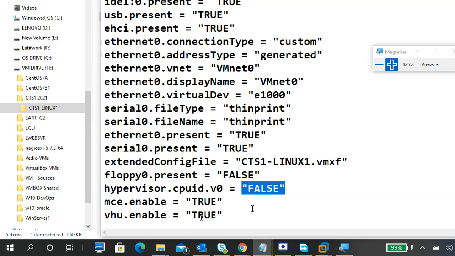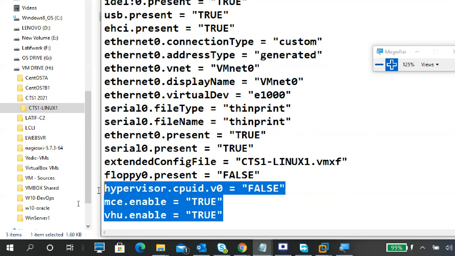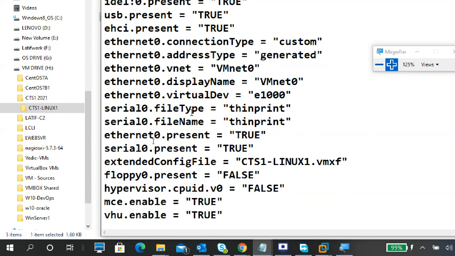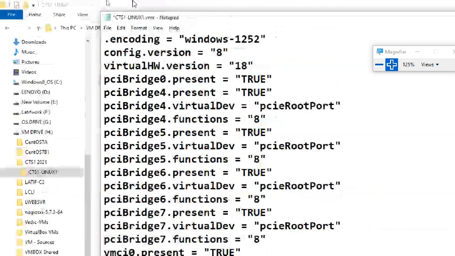False means not true. We know that meaning, but what is that meaning? I will tell. Okay, so vhv.enable true, and the other enable true. So these three lines I added into my VMX file. Then what you have to do?